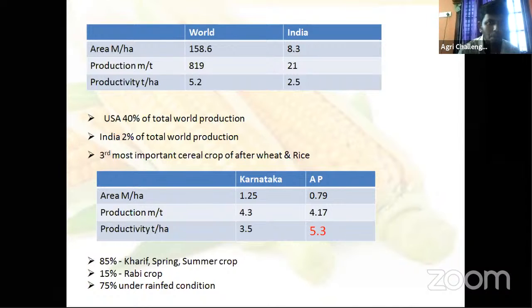If our country reaches the same productivity level and we multiply it by our area, then we are almost number 1 in production.